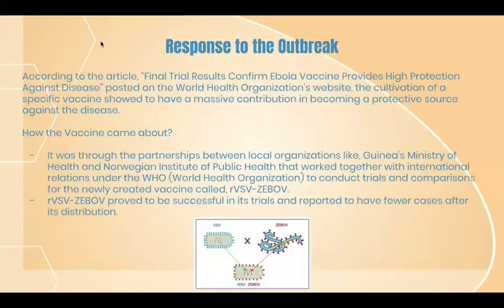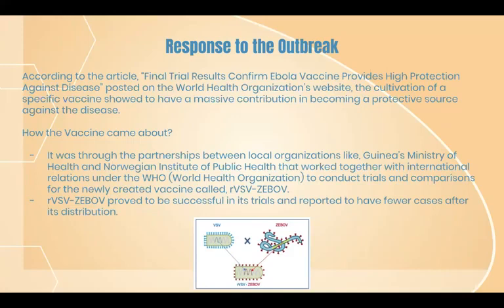According to the article, final trial results confirm Ebola vaccine provides high protection against disease. Posted on the World Health Organization's website, the cultivation of a specific vaccine showed a massive contribution in becoming a protective source against the disease. How the vaccine came about.